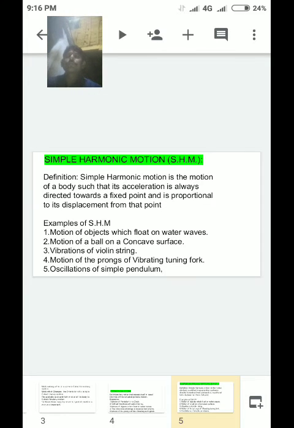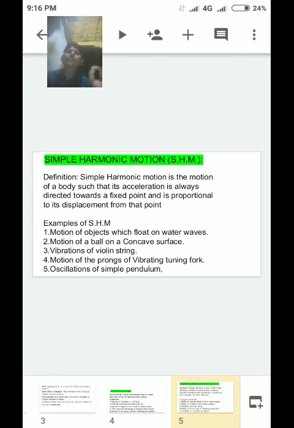Once again, simple harmonic motion is the motion of a body such that its acceleration is always directed towards a fixed point and is proportional to its displacement from that point.